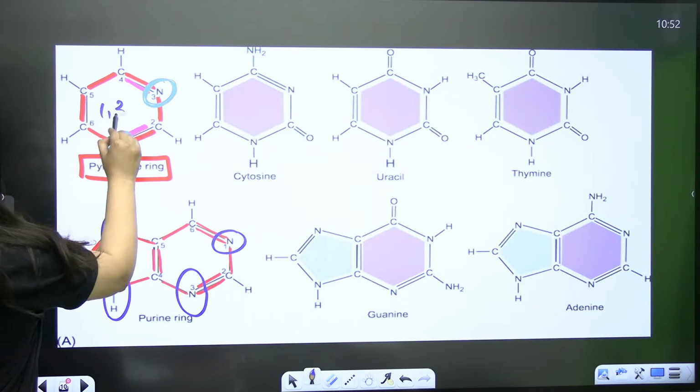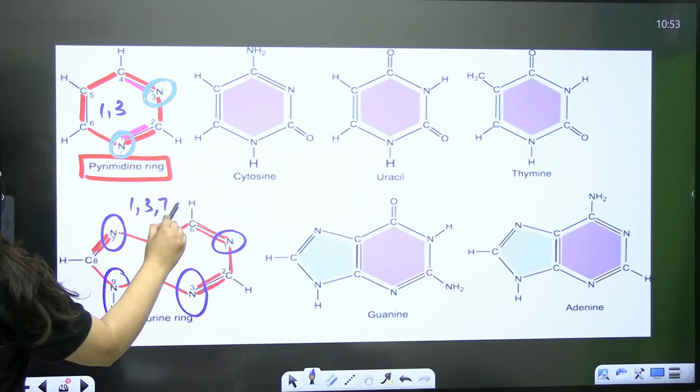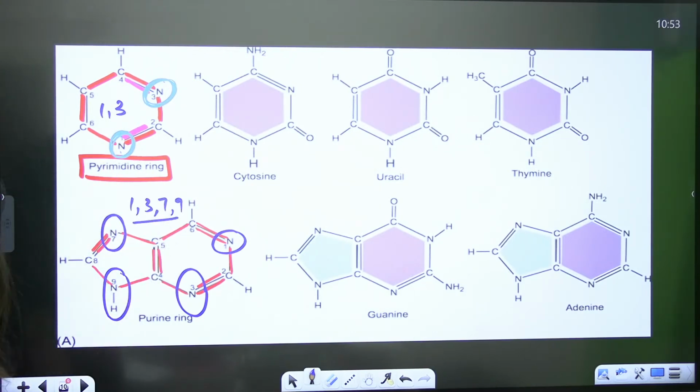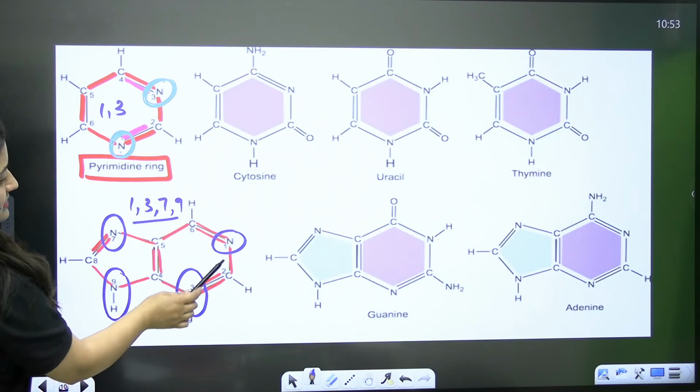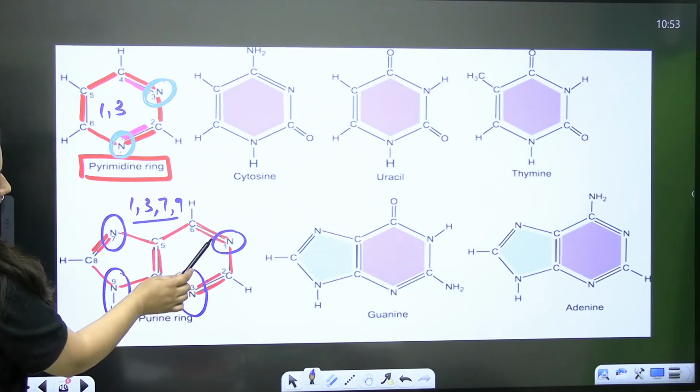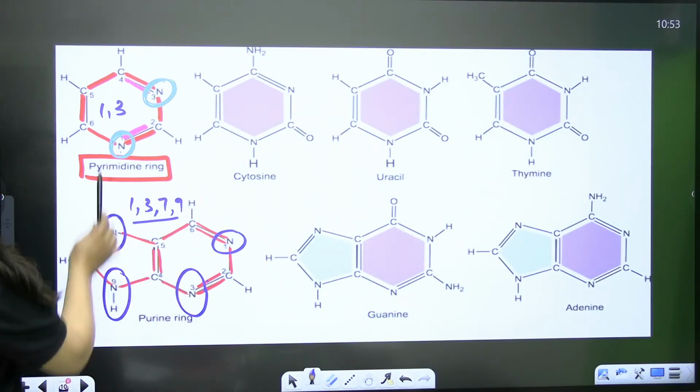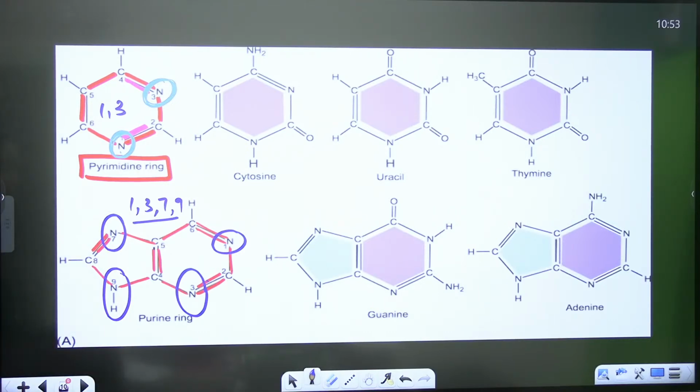Here 1, 3, here 1, 3, 7, 9. It is an important question. Is that clear? And if you look at this ring, you will see alternate single and double bonds, and the same for this side. So this is what you need to remember.